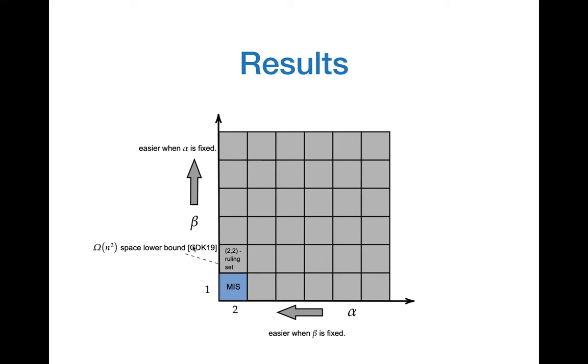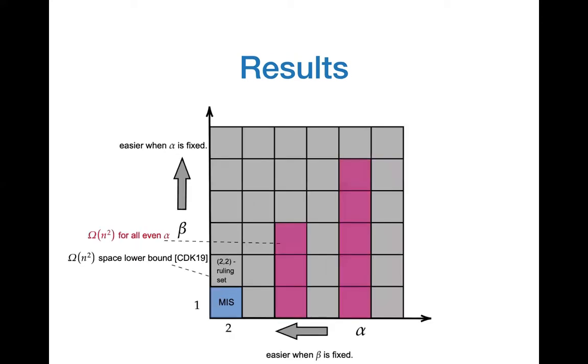This is due to Kormod, Dark, and Conrad in 2019. Our result extends this to the case of all even alpha. So when alpha is equal to 2, there was already an existing lower bound. And what we have done is that for all even alpha, we get an omega n square lower bound for alpha comma alpha minus 1 ruling sets.